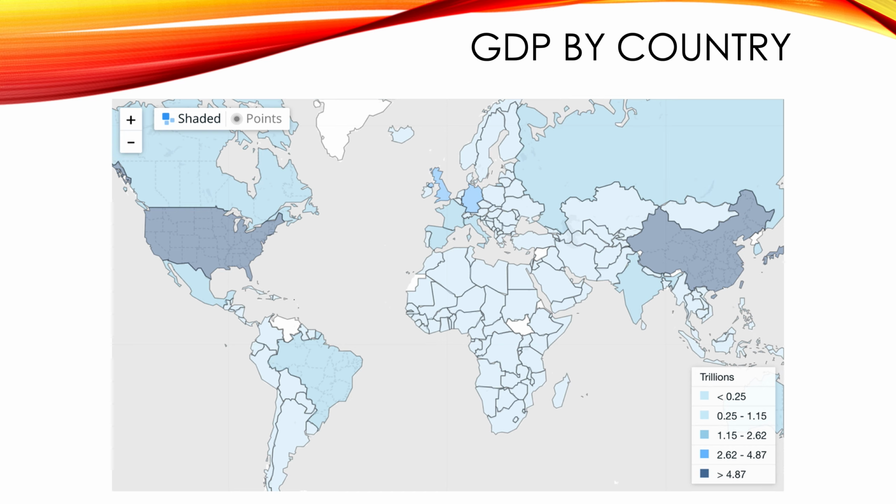But, as it turns out, maybe just looking at GDP isn't a great way to measure how the average person is doing in a country or how real regular people are doing in a country. Because one thing that GDP doesn't tell us is about population. So look at that. When you look at this map, the United States and China, they're the top dogs, they're the leaders. But as you may or may not know, the populations of these countries are very different. Which one has a bigger population? Well, that'd be China. China has a much bigger population than the United States.